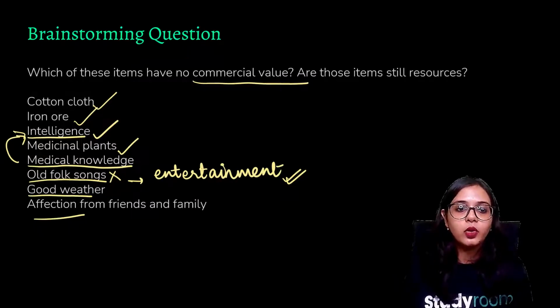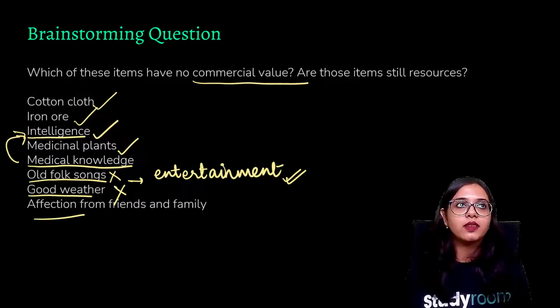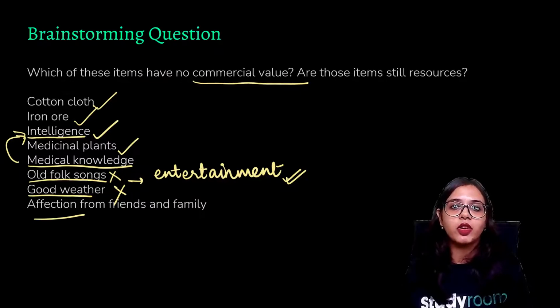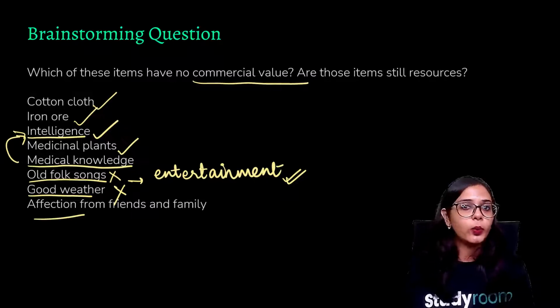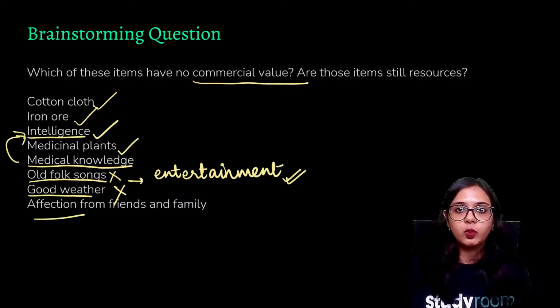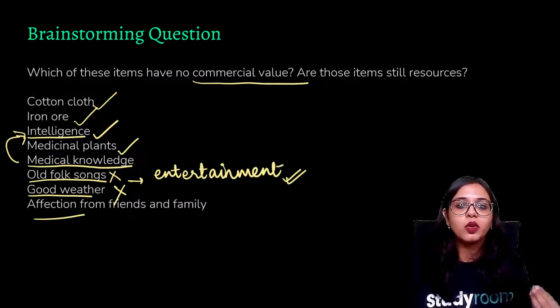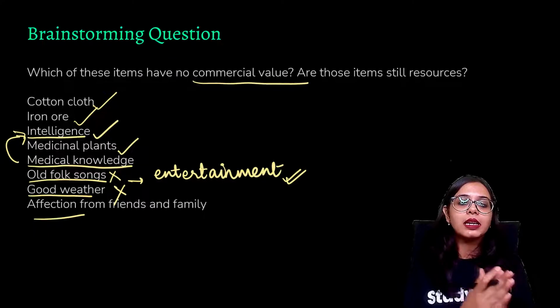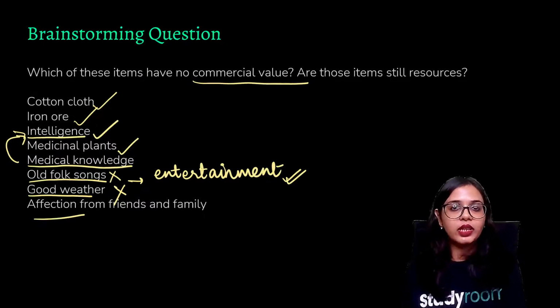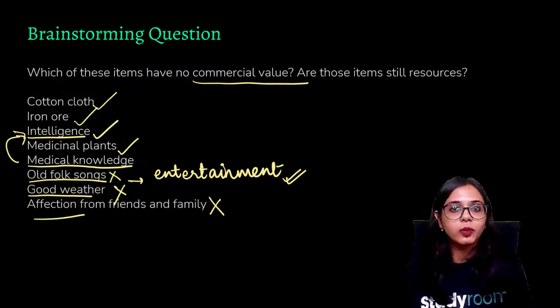Good weather, again, good weather does not have a commercial value, because good weather could be depending on the area where you're living. If you are living in an area that is afflicted with rain, a sunny weather could be a good weather. If you are living in an area where you are stricken with drought, then a rainy weather could be counted as a good weather. All right, so it depends, and it is not directly looked at from the angle of gaining commercial value. Okay, then affection from families and friends is also not a commercial value.